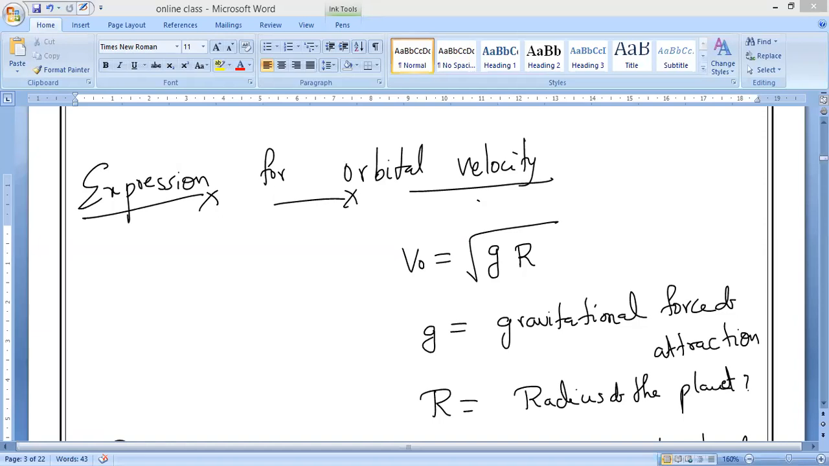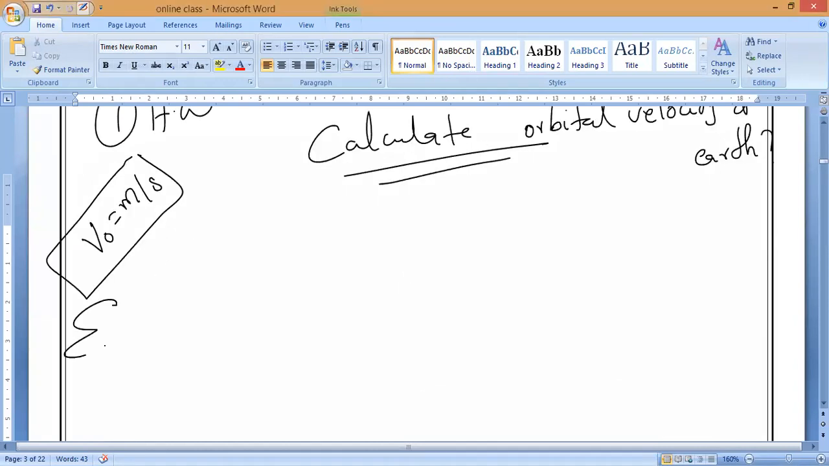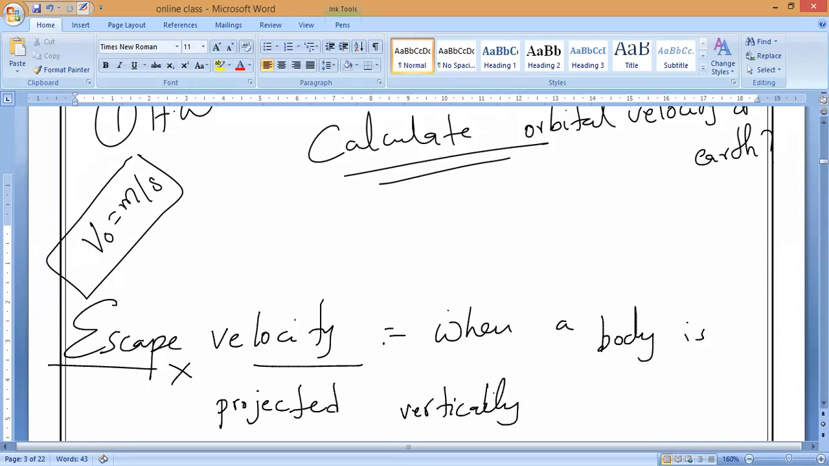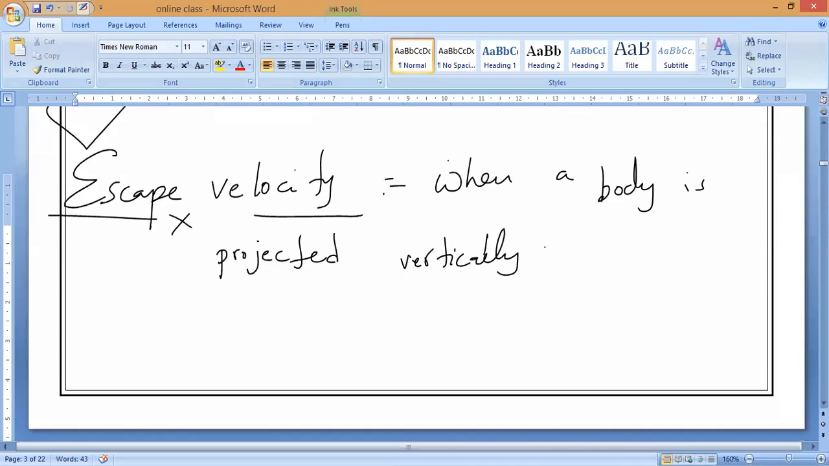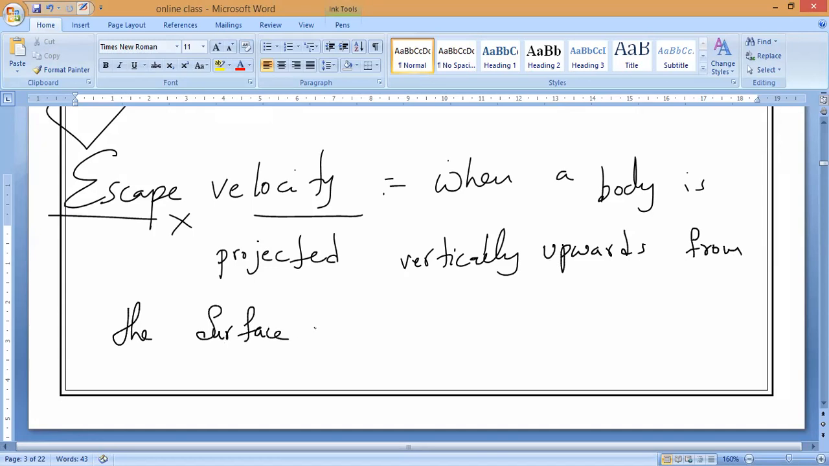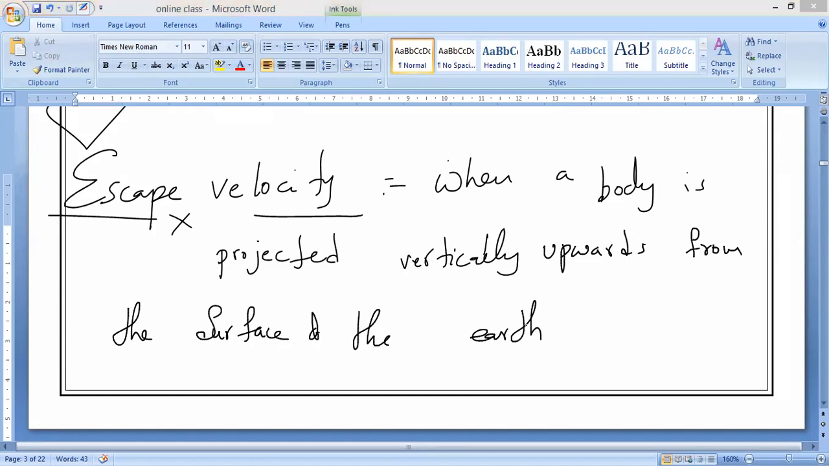Escape velocity. Write it. When a body is projected vertically upwards from the surface of the Earth with a great velocity. Satellite launching goes vertically upwards, not horizontally.